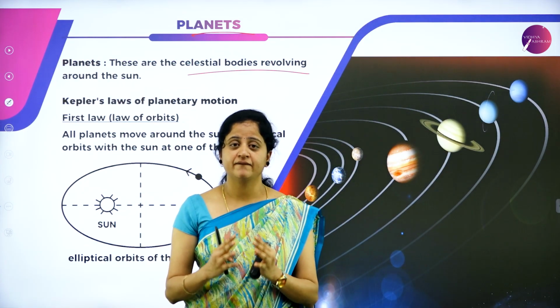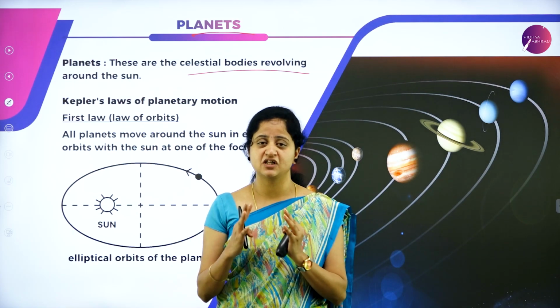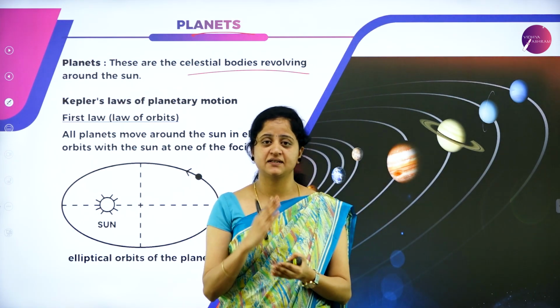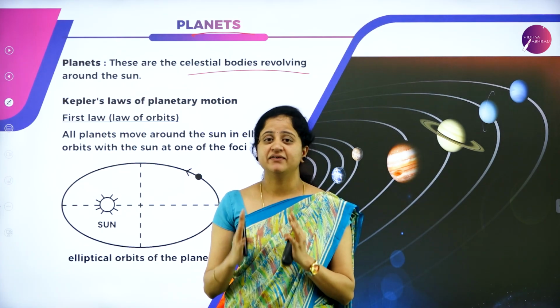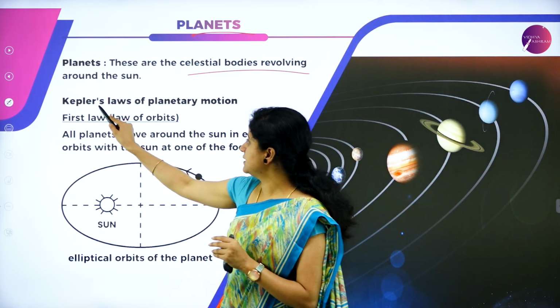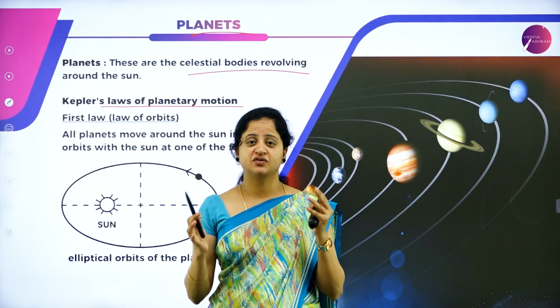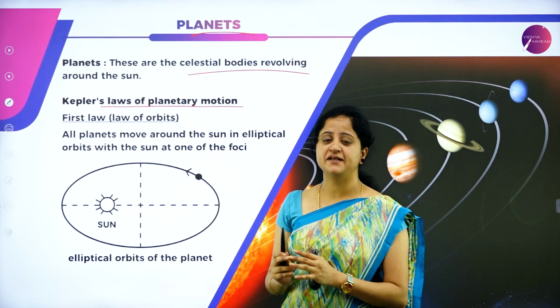And he gave his 3 famous laws, named Kepler's first law, Kepler's second law, Kepler's third law. So our next topic is Kepler's laws of planetary motion. These 3 laws together are called Kepler's laws of planetary motion.